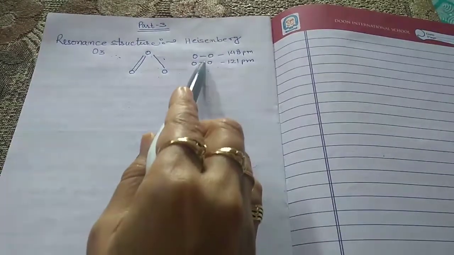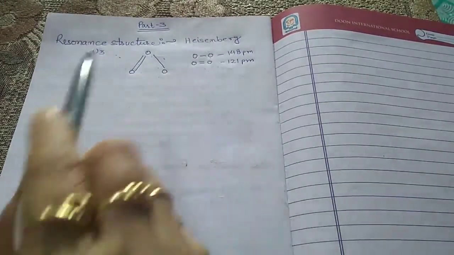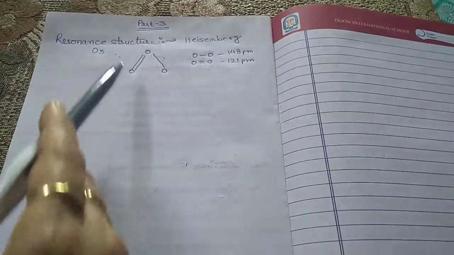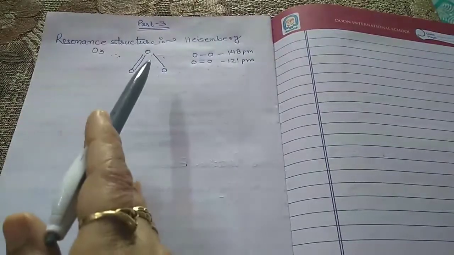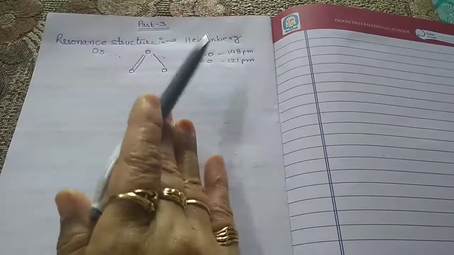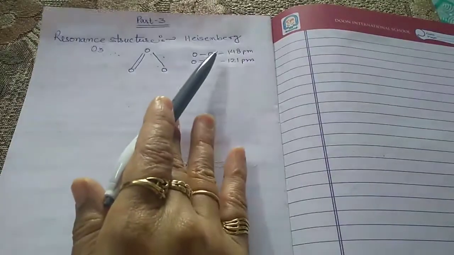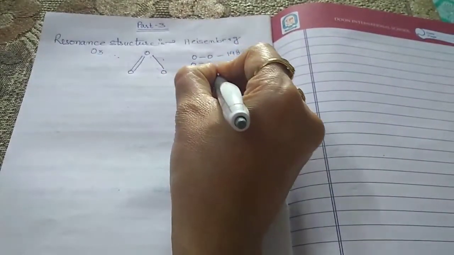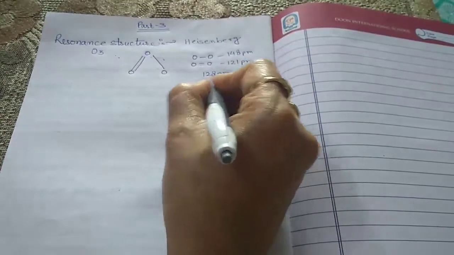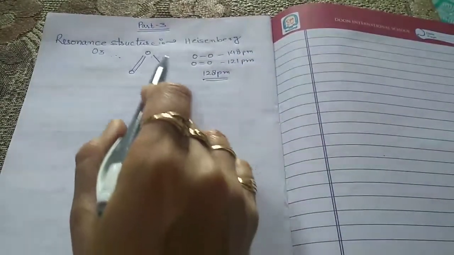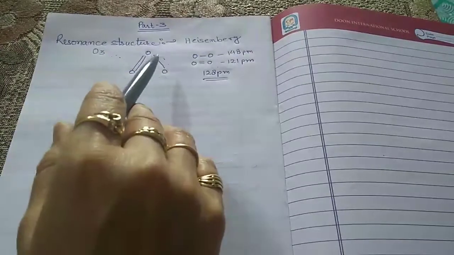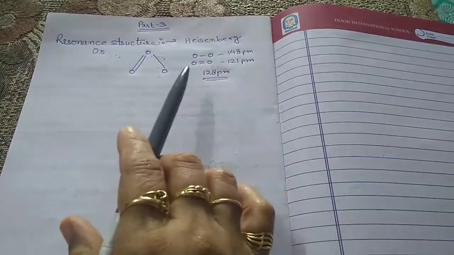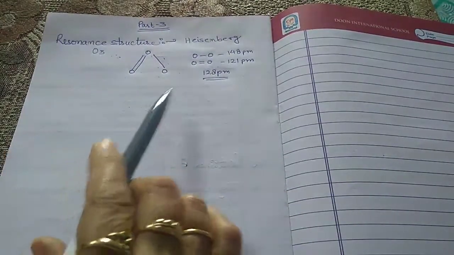So these two bond lengths are unequal, but experimentally it is observed that both the bond lengths are equal, and that is 128 picometer. Both the bonds are intermediate between a single bond and a double bond.